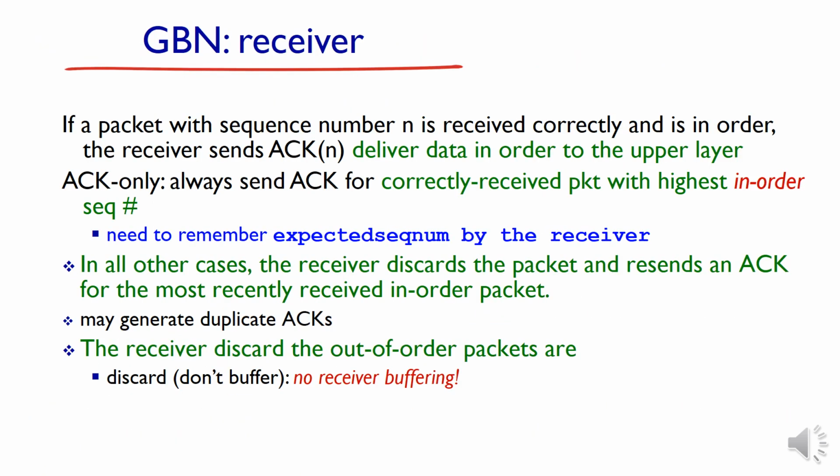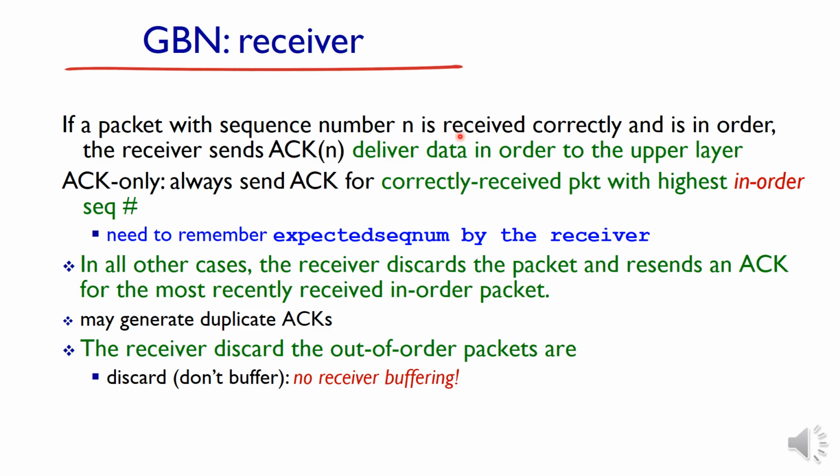Then what is happening at the GBN receiver side? If a packet with sequence number n is received correctly and is in order, then the receiver sends ACK of n. In order means that the packet with the expected sequence number has arrived.